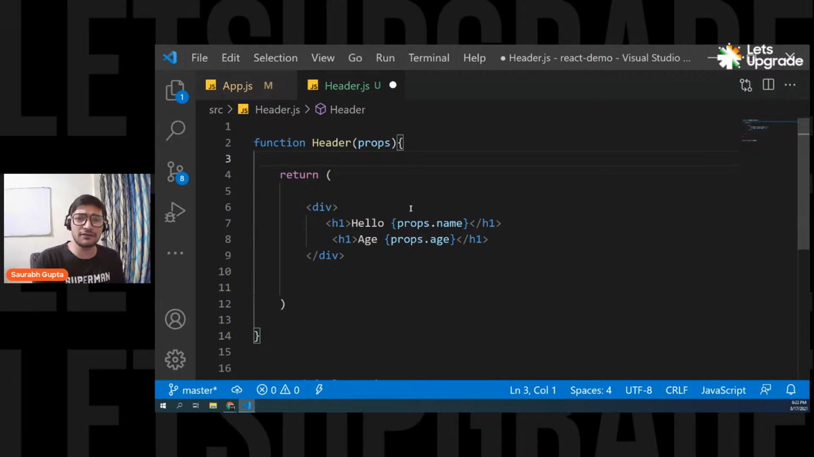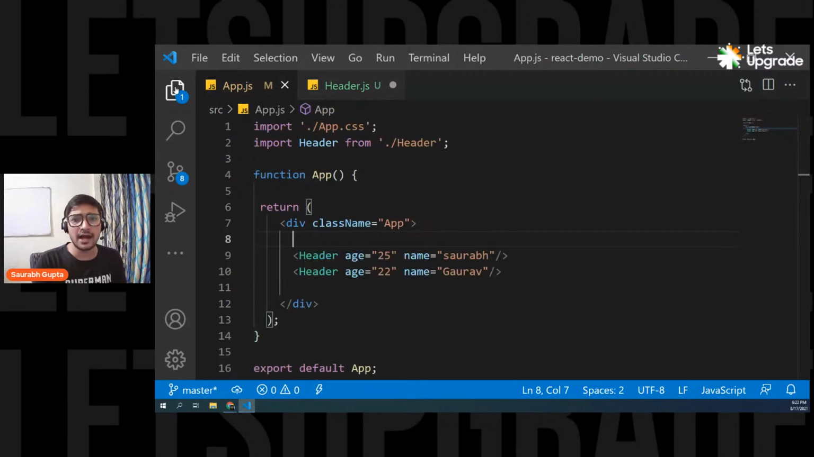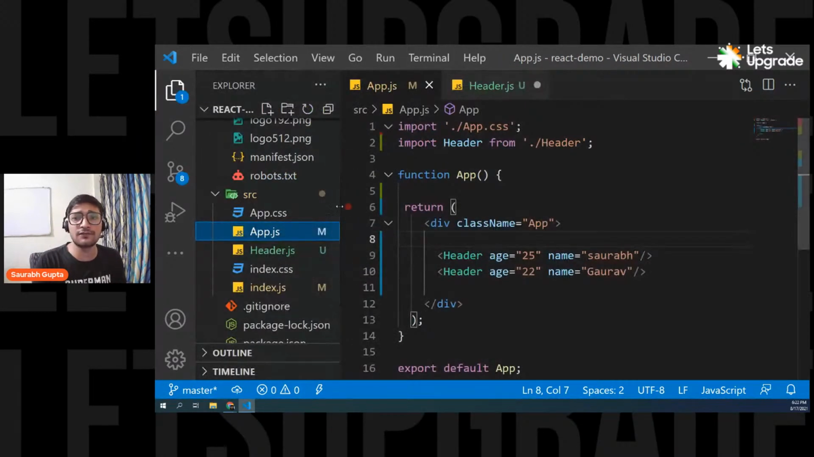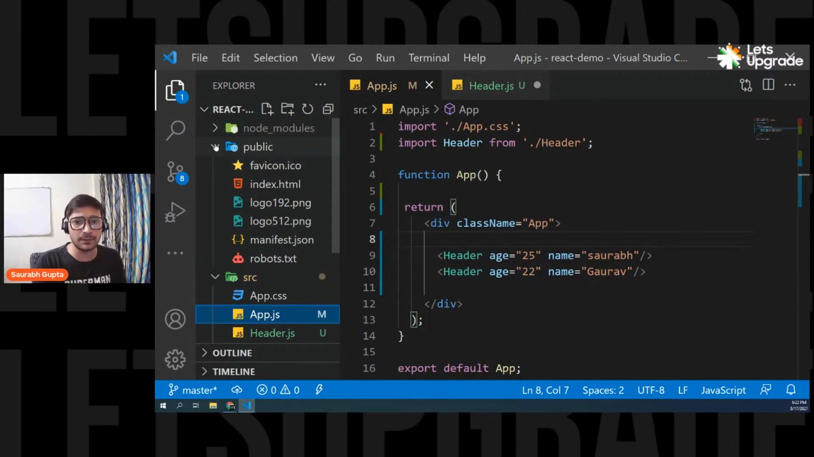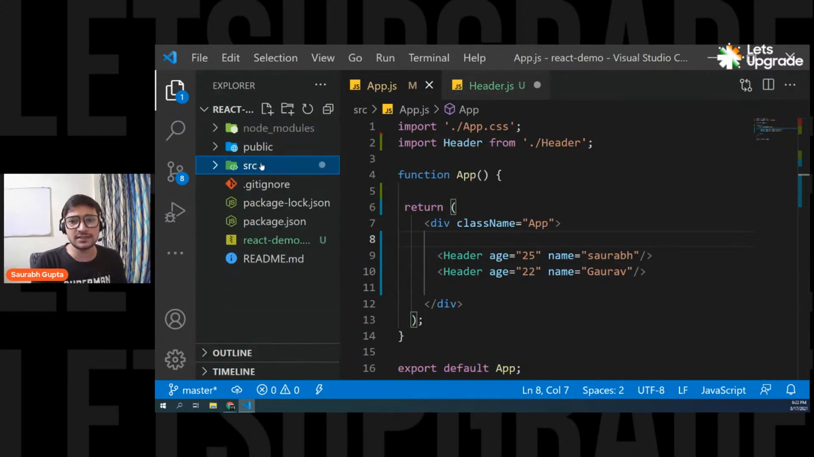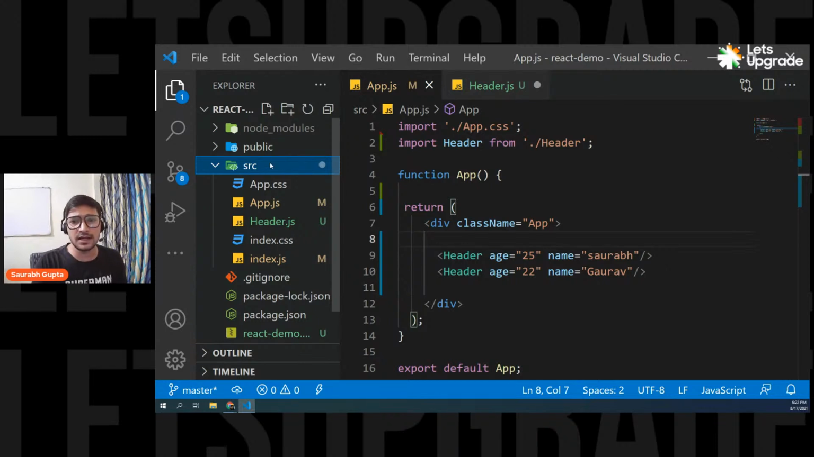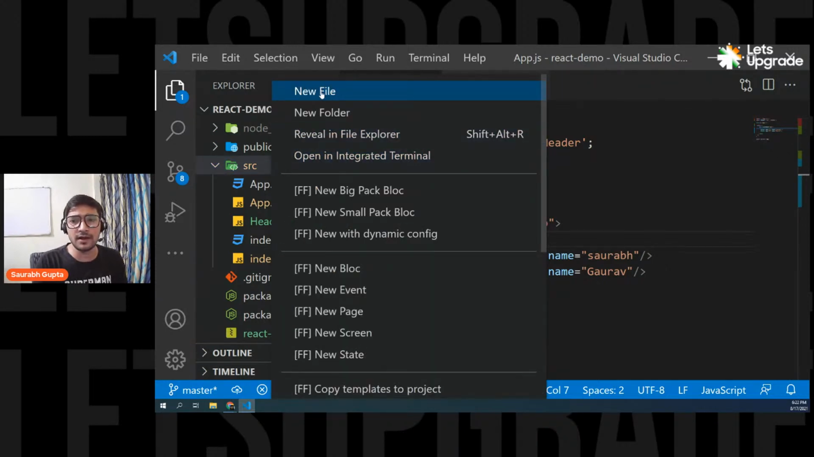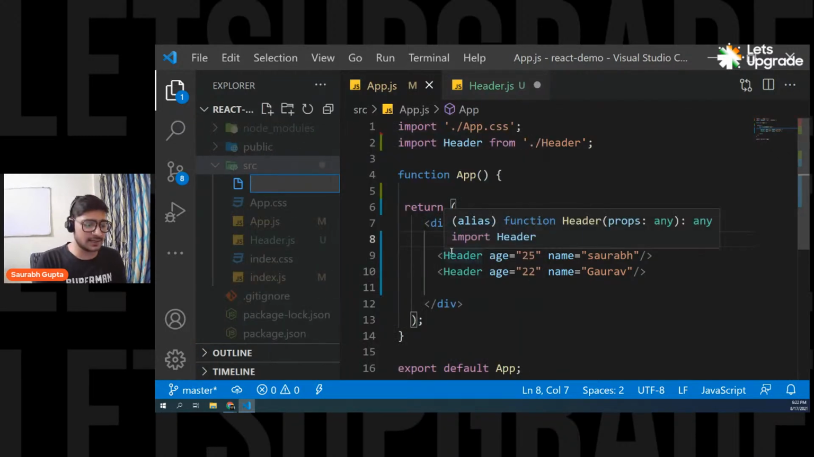Okay, now just to give an example, you can also do this. I think a lot of people are confused here. What if I have multiple components? I'll show you. Just to make your confusion clear, let's say I create one more component, and let's say I call it a nav component. So I simply say nav.js, or let's say I call it navlink.js.